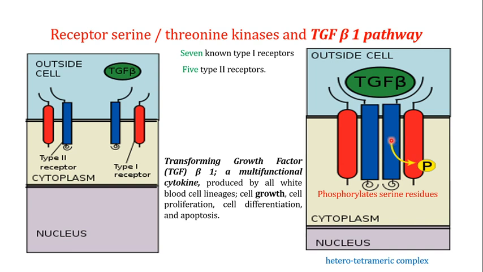So when the type 2 receptor interacts with the type 1 receptor, it utilizes its kinase domain to phosphorylate the serine residues of the type 1 receptor. So if you see over here, the binding of the transforming growth factor beta is actually making the receptor type 1 phosphorylated, or generating phosphoserines in the receptor type 1.